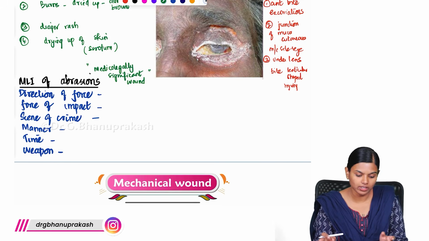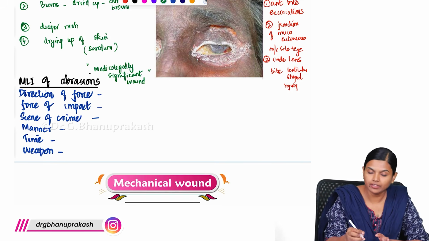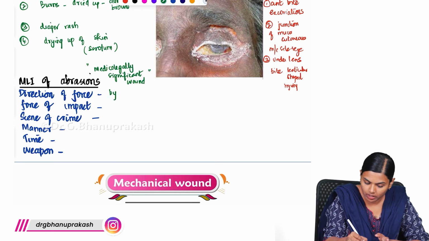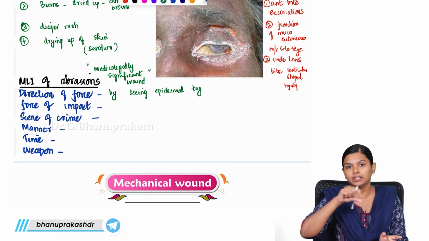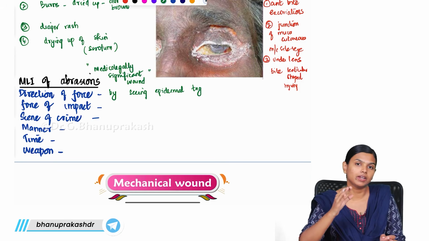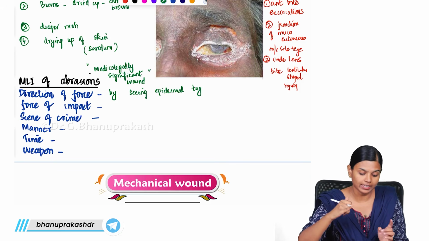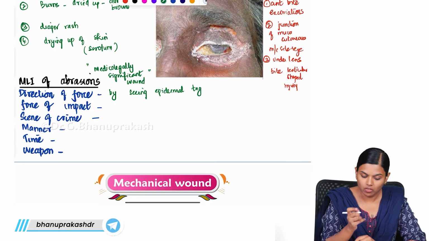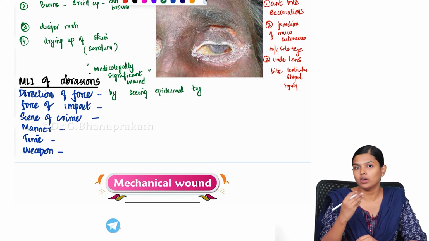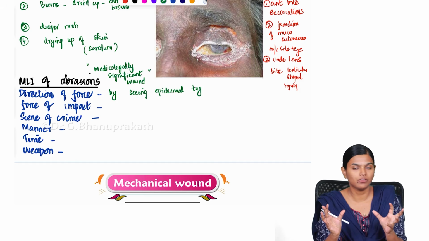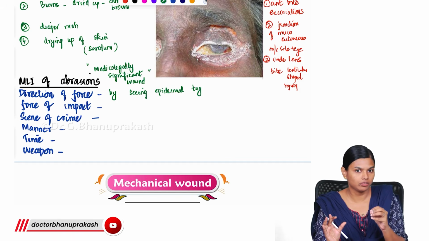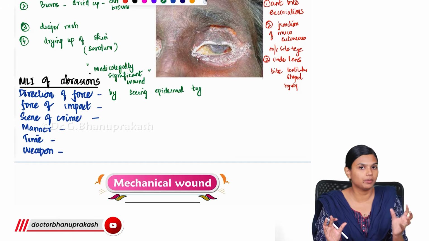First, the medico-legal importance is that we can identify the direction of the force by seeing the epidermal tag, that heaping up of epidermis that we have seen earlier. By looking at that, we can identify the direction of the force and the force of the impact. We have already said there are pressure abrasions and imprint abrasions. If a perpendicular force acts for a long time, it is a pressure abrasion.